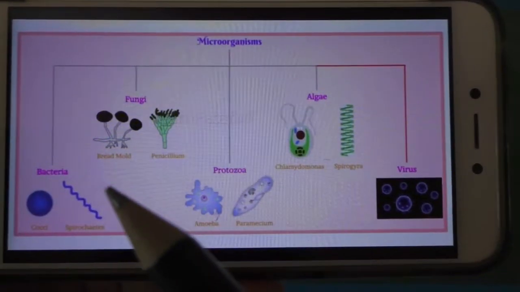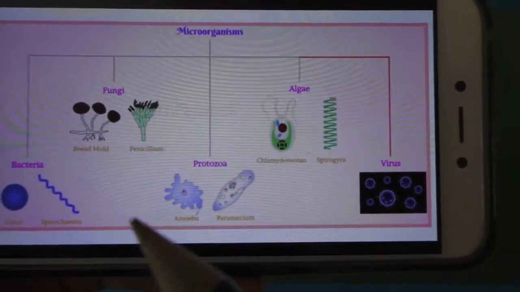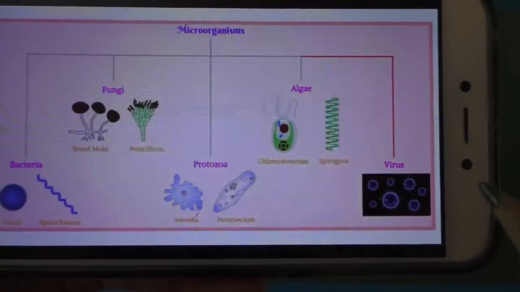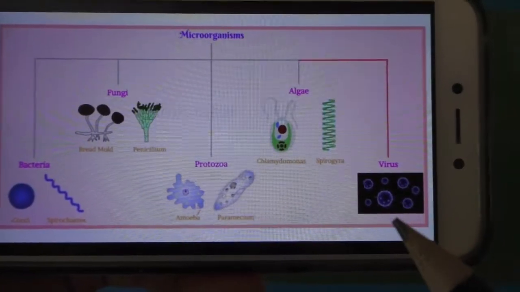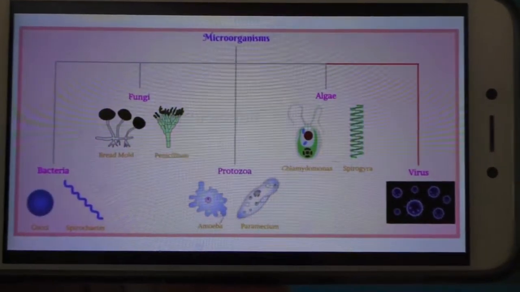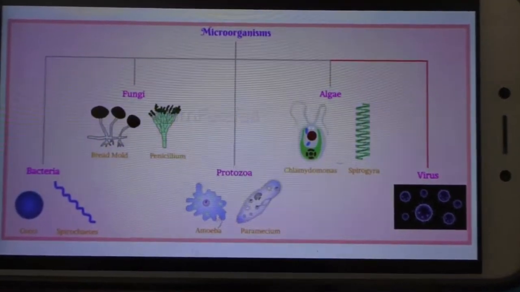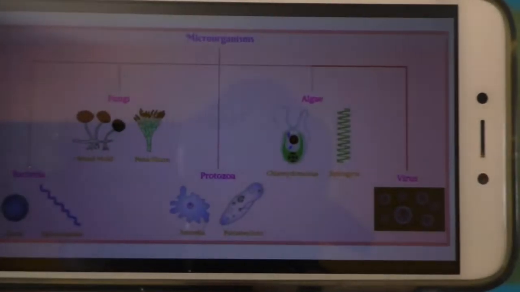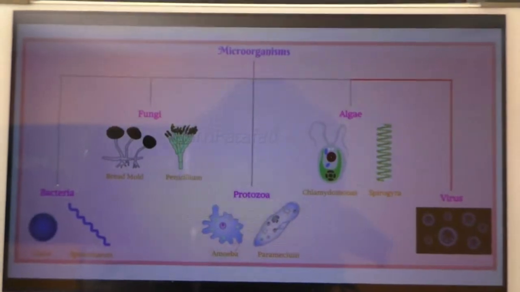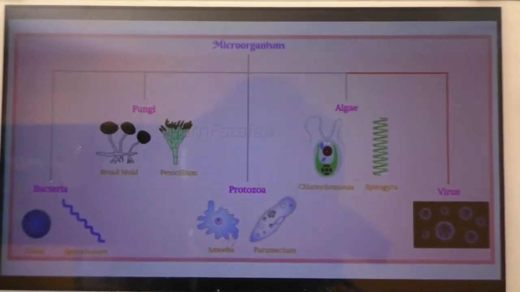And here it's a bacteria, single cell, and this is virus. So few microorganisms are single cell microorganisms and many are multicellular microorganisms.